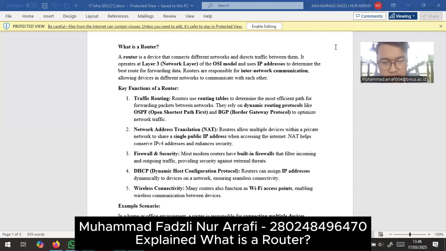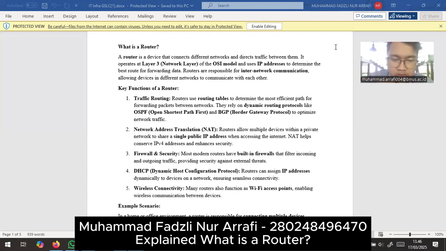Number two, network address translation. Routers allow multiple devices within a private network to share a single public IP address when accessing the internet. NAT helps conserve IPv4 addresses and enhance security.